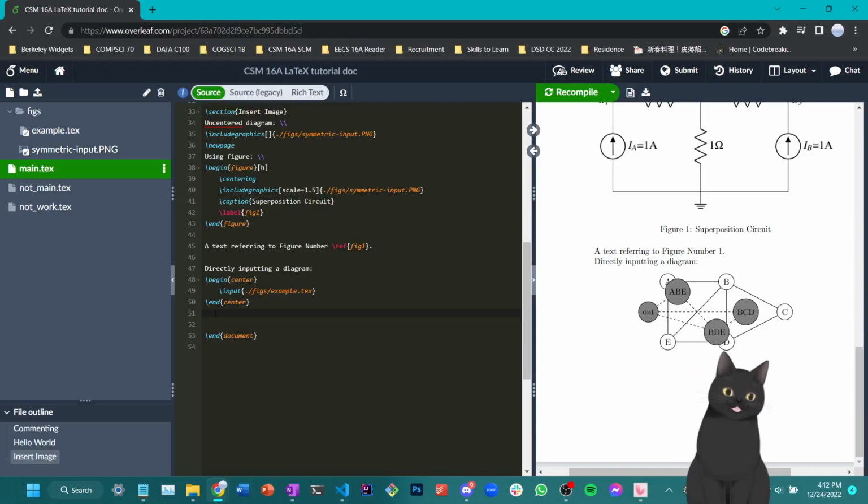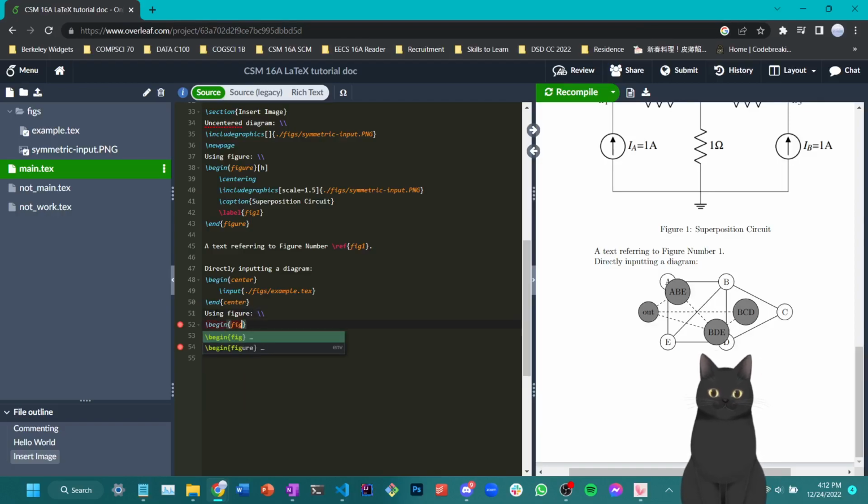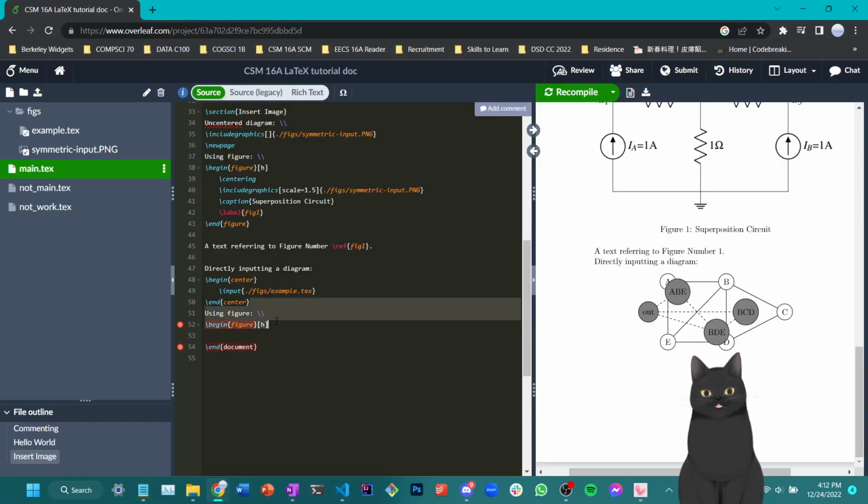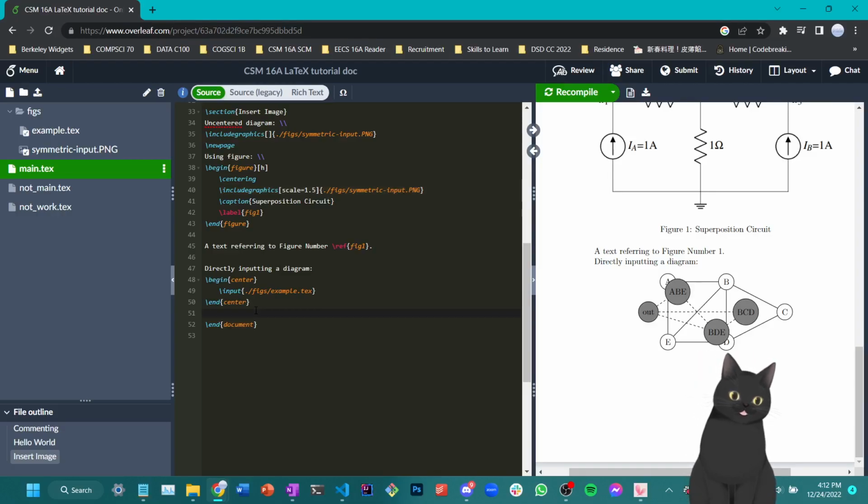We can also do this with begin figure, as we talked about before. I'll spare the details here. You know what's going to happen. It's basically replacing includegraphics with input. Okay. So that being said, we learned how to insert images, and now let's talk about using lists.